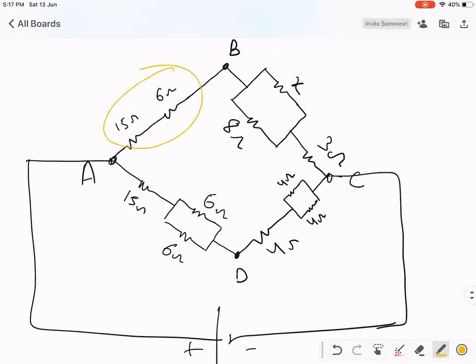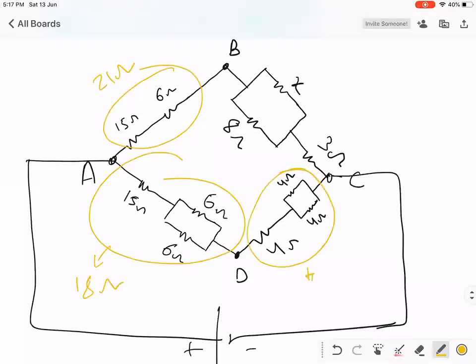So this will become 21 ohm, 3 and 15, 18 ohm. 8 and 3 or this will become 6 ohm. And how much will this become, children? 8x upon 8 plus x plus 3.